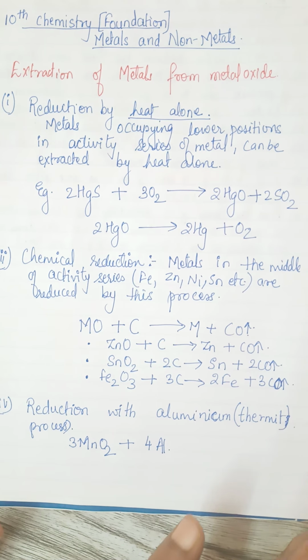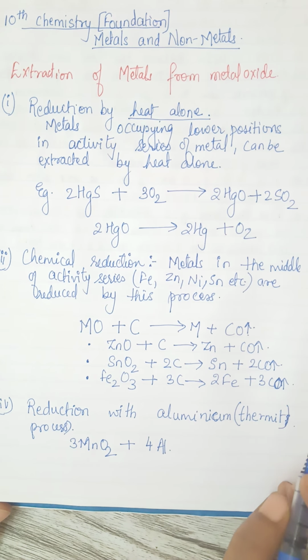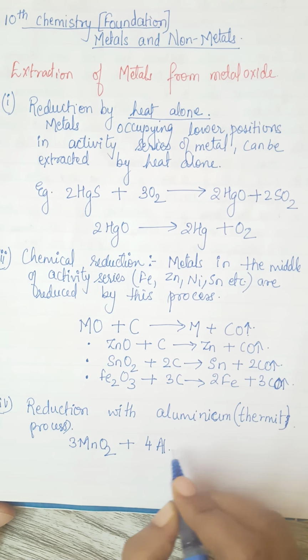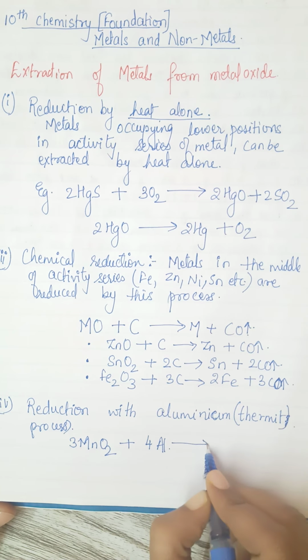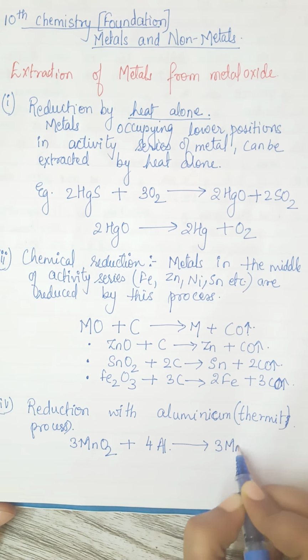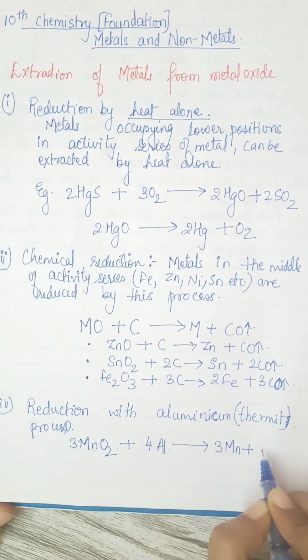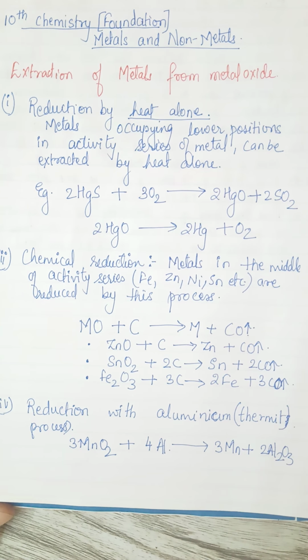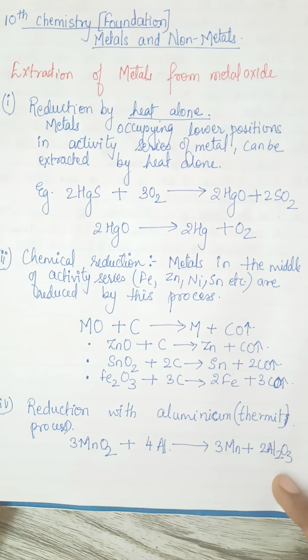Here also there is a high temperature, but the exact temperature is not required for your standard, so I'm not mentioning it. So manganese oxide gets easily reduced with aluminium, forming pure manganese metal and precipitable Al2O3, which can be easily filtered out or removed.